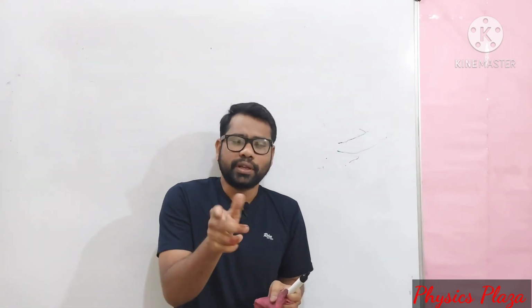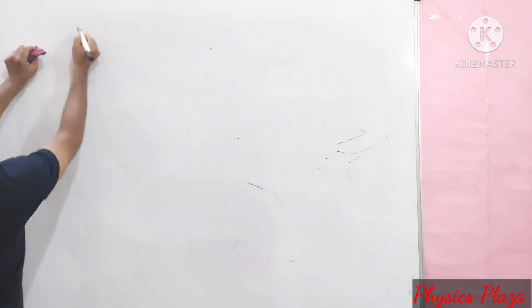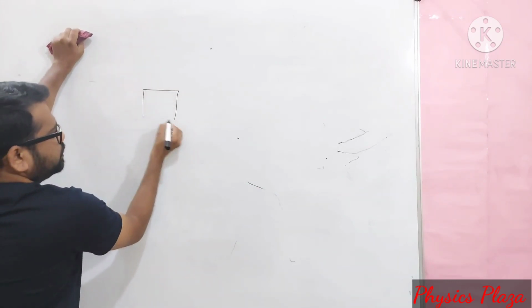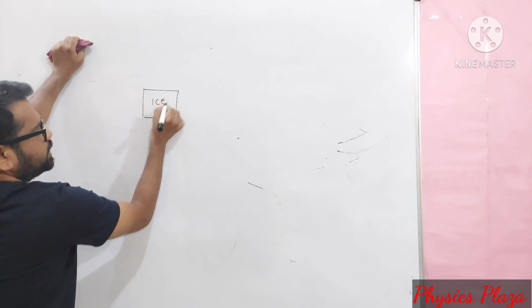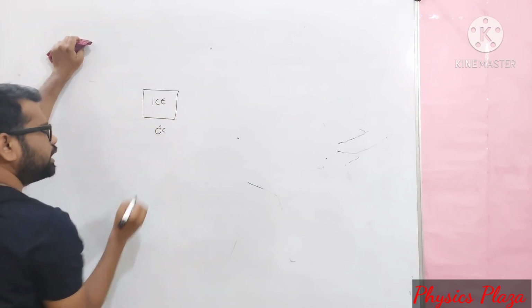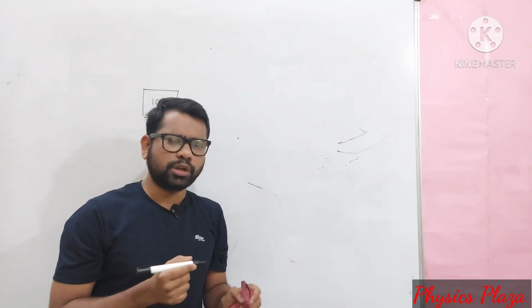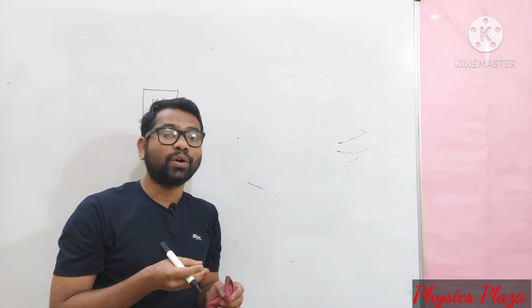Children, now we will see what is the effect of impurities on melting and melting point. So here is solid. Let us take ice. It is at 0 degree Celsius. Dear children, we expect that ice melts at 0 degree Celsius, no doubt about it. But when we add some salt to it, what happens?